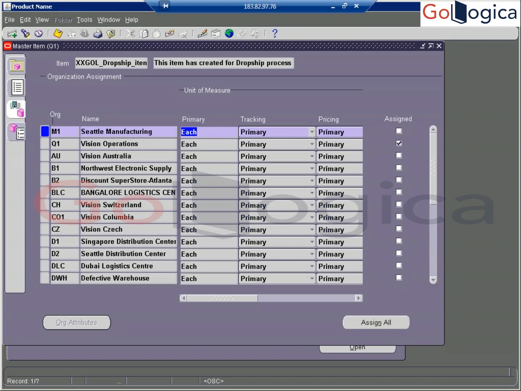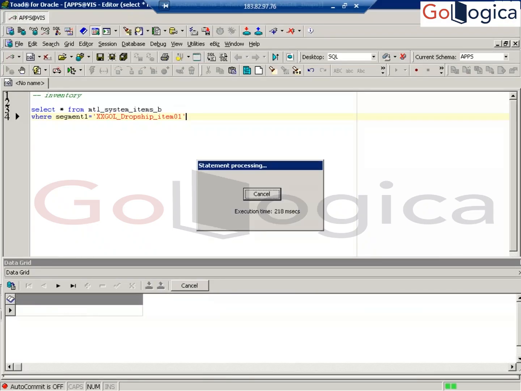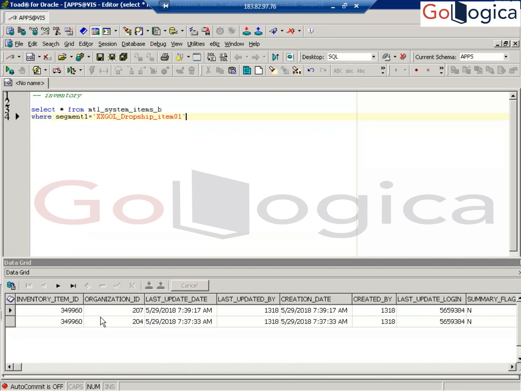All inventory organizations or specific inventory organizations, depending on your requirement and the client's requirement. You can do it. So here, I'm going to assign only the M1 and Q1 inventory organizations. If you want to assign all, you can assign it to all. Once you assign, one more record is going to populate here. Two records now. What are those? 207 and 204. Two inventory organizations you can see.